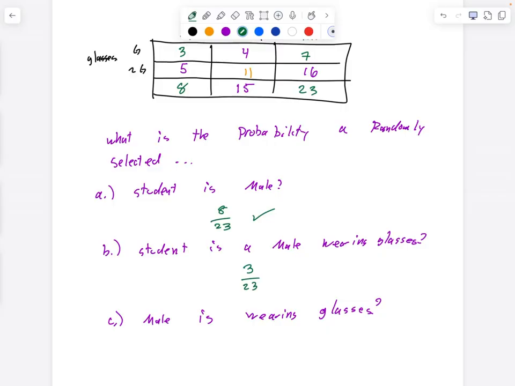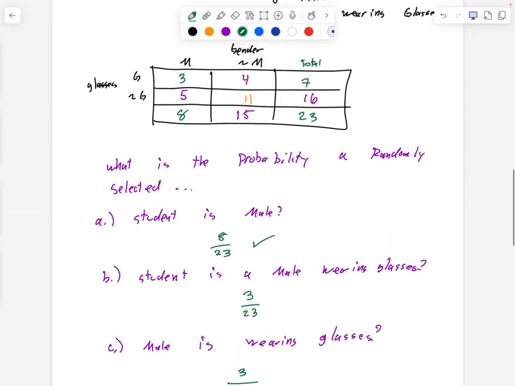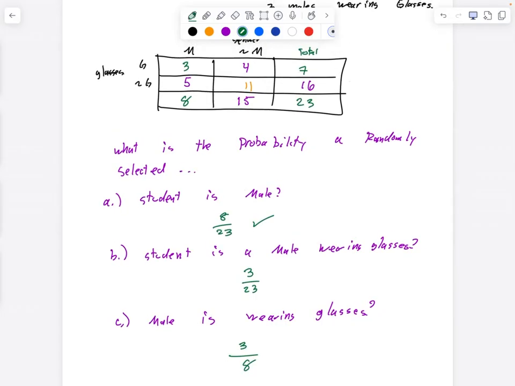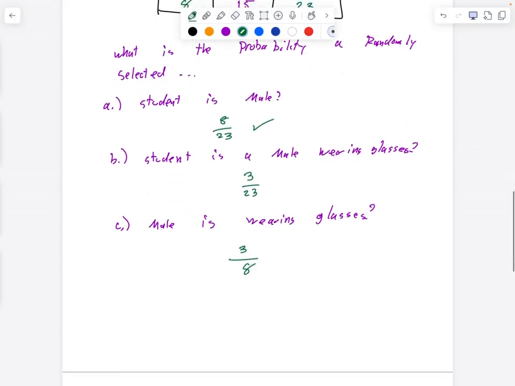Last question, and then we're packing up. I can beat the bell. What is the probability that a randomly selected student is male or wearing glasses? 12?